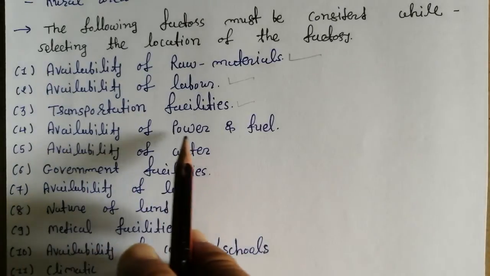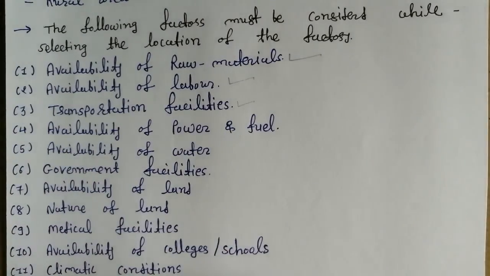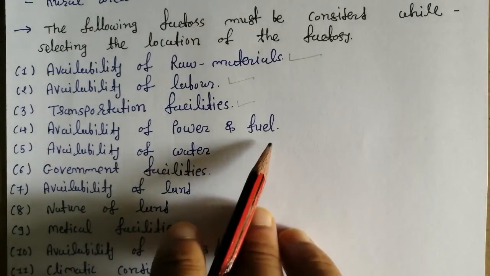After that, you can see availability of power and fuel, right? We all know that whenever we generate some product, power is required, because we use a number of machines, and without power we can't imagine it. Also fuel, for example a diesel engine is required, and fuel is necessary for that engine to work.